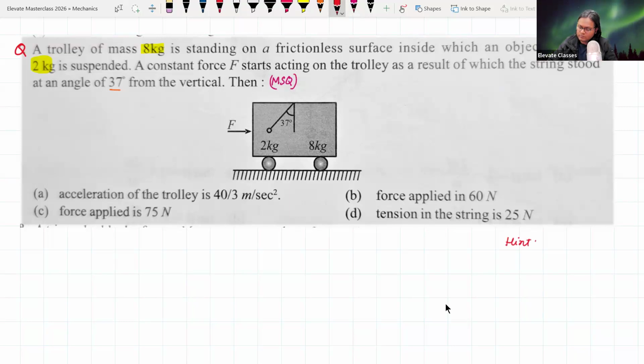Take a hint. Tan 37 degrees is equal to 0.75, and cos 37 degrees is equal to 0.8. MSQ, you have to give me all the correct options.